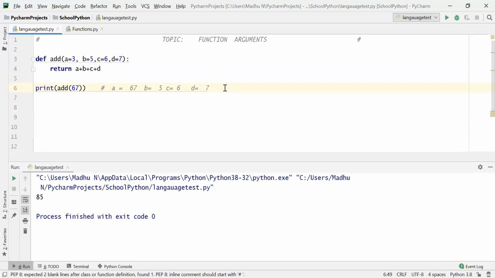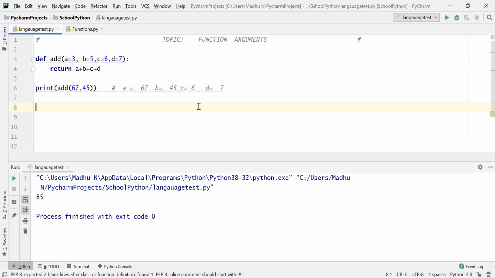Now you can change all the values, or you can change your own values. Let us say if you change up to two values, then it will assume that A is equal to 67 and B is 45, and the remaining C and D are already default arguments.